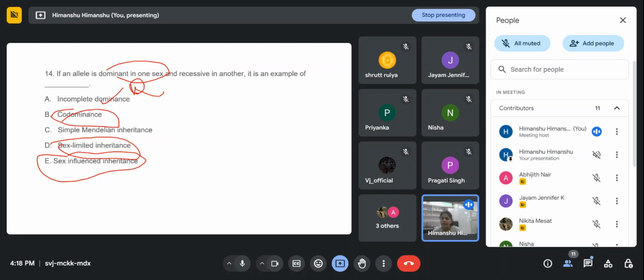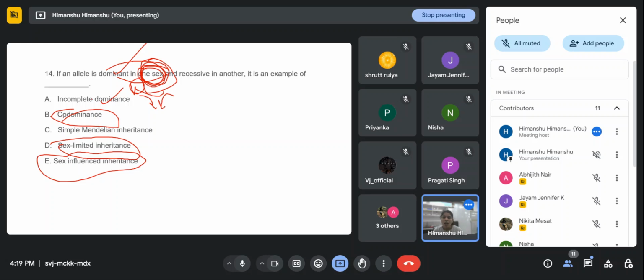And in codominance, the word itself depicts that both genes are dominant, right? But here they are mentioning that an allele is dominant in one sex, either male or female. This is showing dominance, like the law of dominance it's following, that an allele is dominant in one sex, but here also mentioning that in one sex, and recessive